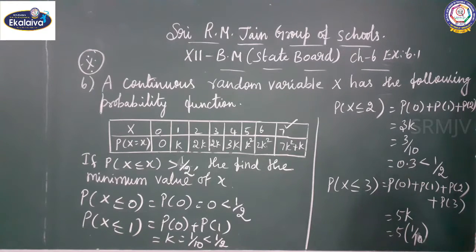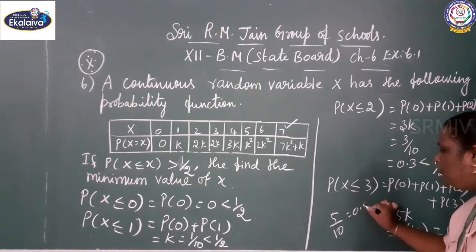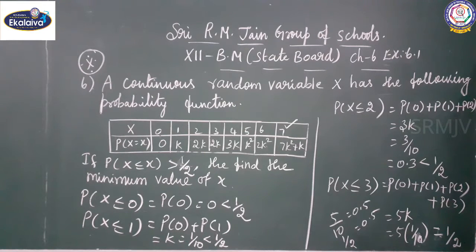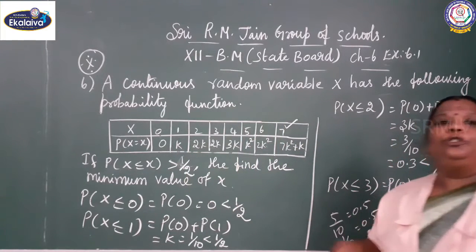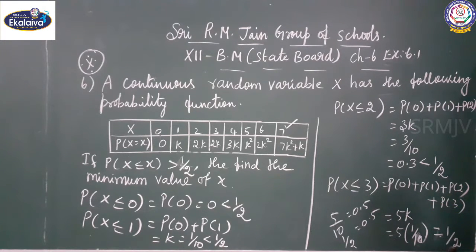So it is 0.5. 1 by 2, the value is also 0.5. So the value is equal. But they are asking for x greater than 1 by 2. You should find out the value greater than 1 by 2. But if x less than or equal to 3, you got the value equal to 1 by 2.